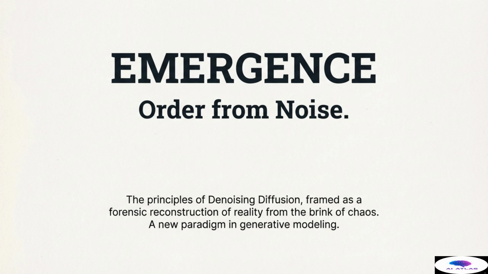Imagine the world has been shattered into pure static, reduced to the brink of chaos. This new method provides the tools to reverse that destruction, step by step, deducing the original reality from the ruins. This is the principles of denoising diffusion, framed as a forensic reconstruction of reality from the brink of chaos. It is a new, powerful, and surprisingly logical approach to generative modeling, and over the next few minutes, we will unpack how this detective work is accomplished.